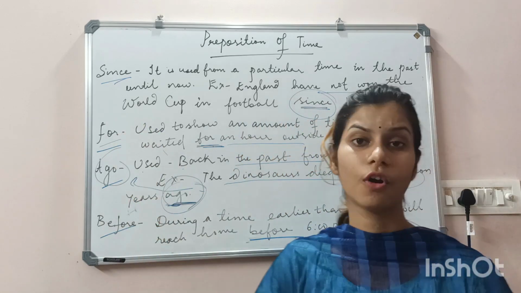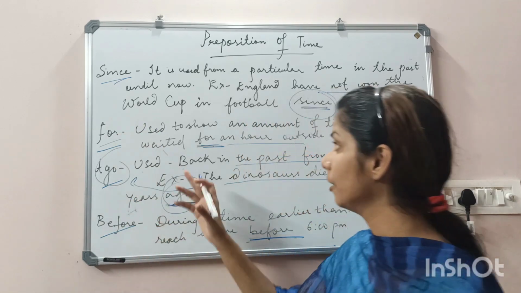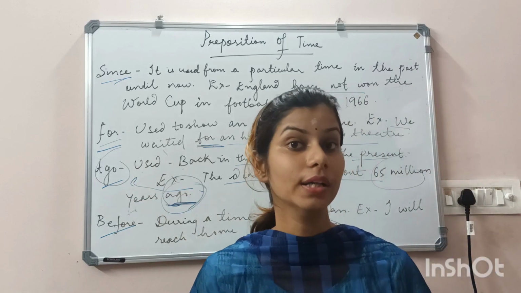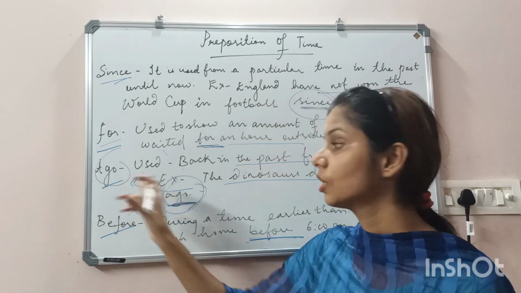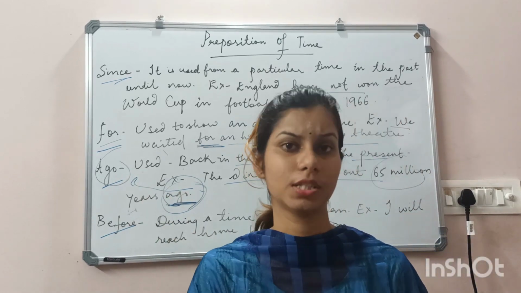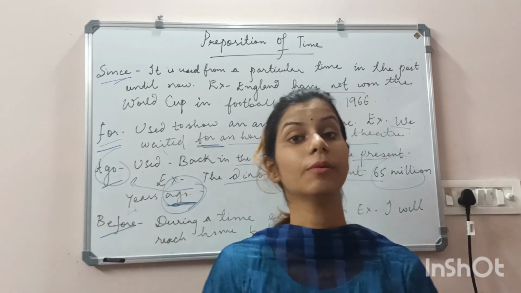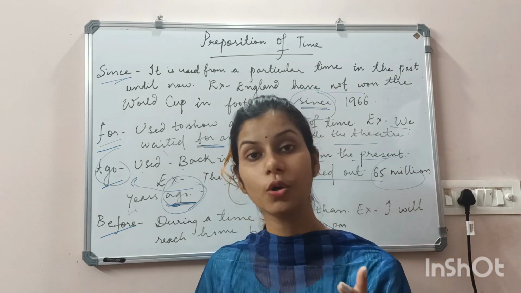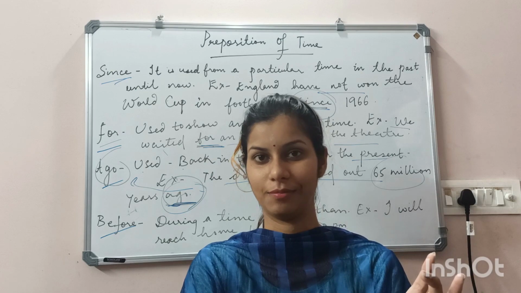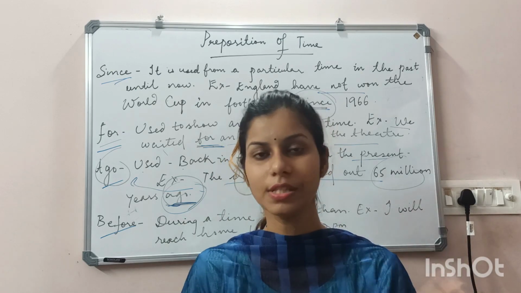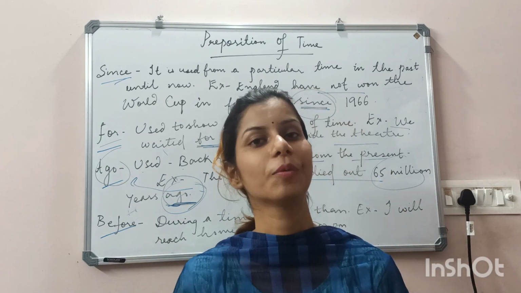Okay. Second is for, we use for the amount of time, and third is ago, that being used for the previous or past memories or action but not it has been continued. And the last one is before. We use before to show the action which should be occurred before that time, not after that time. Before and after. You know the difference? That is the meaning in this particular preposition.